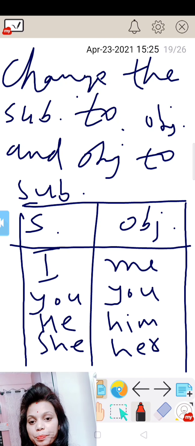Ram is watching a movie is a sentence of active voice. Ram is a subject, and a movie is an object. Watching is a verb, is an auxiliary verb.